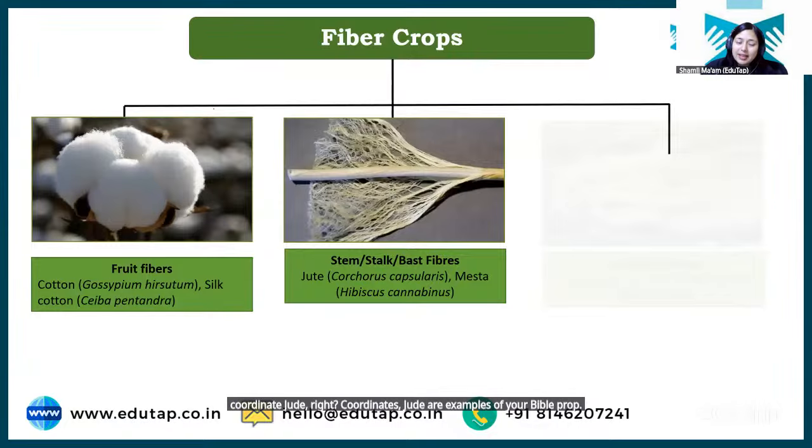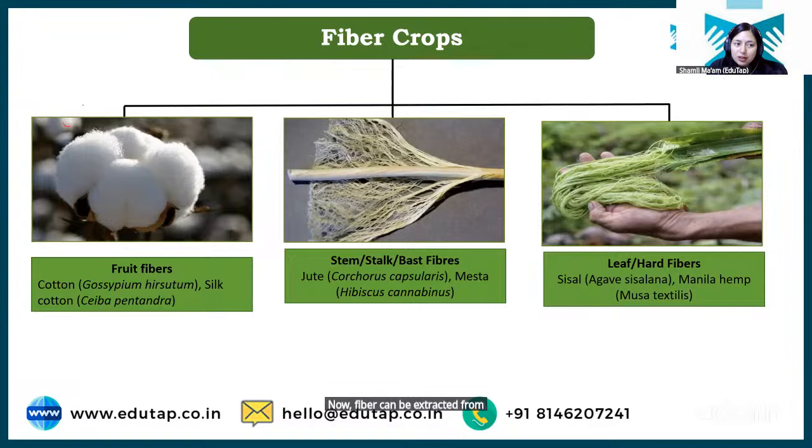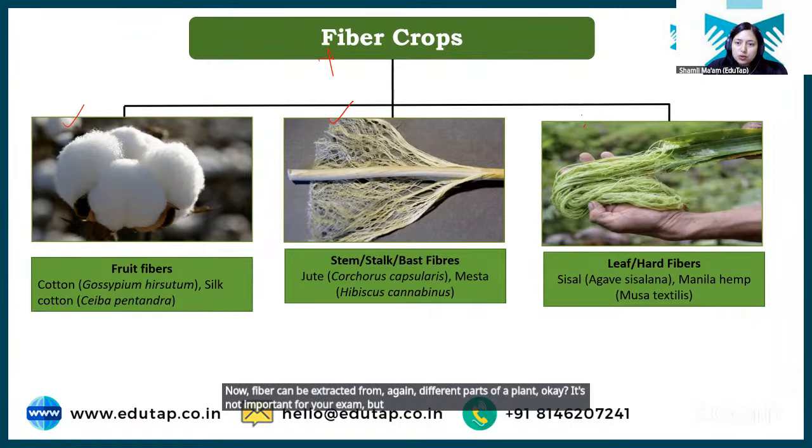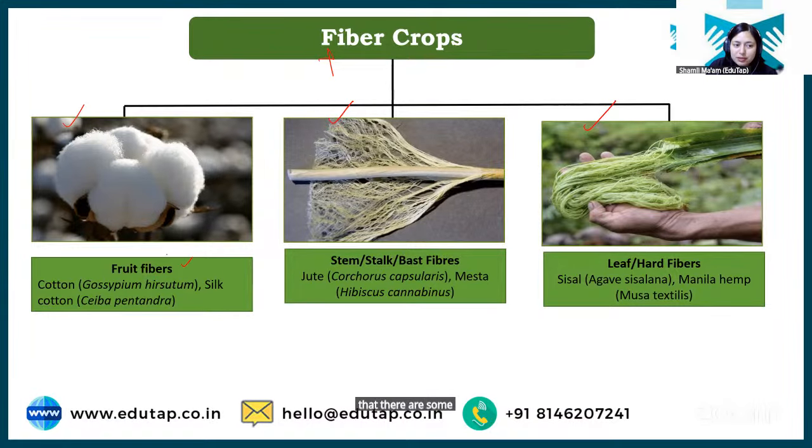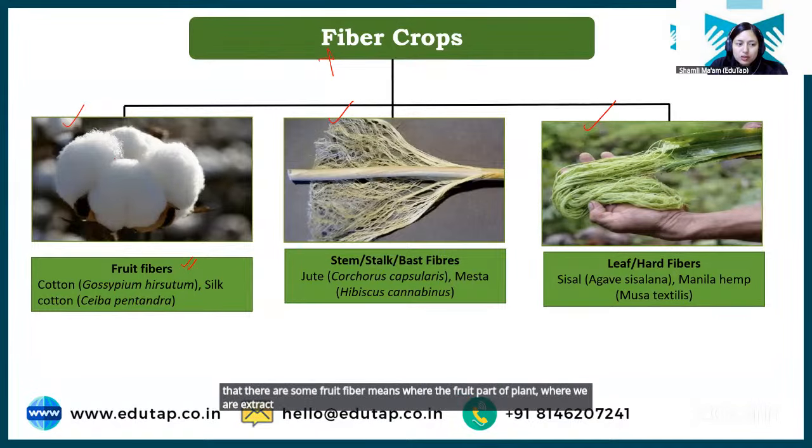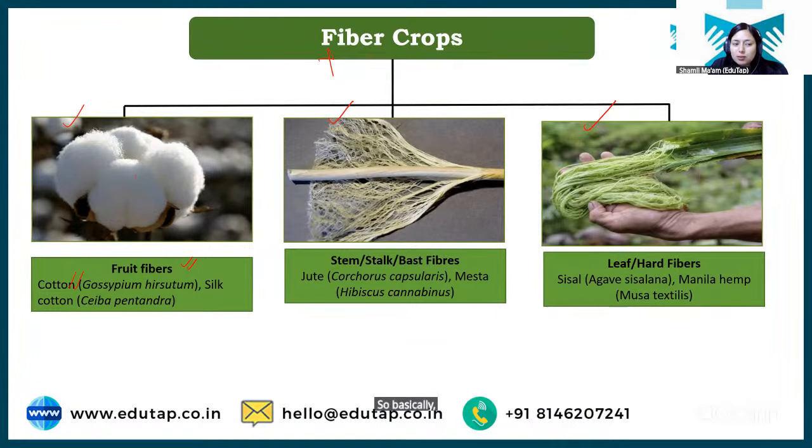Now, fiber can be extracted from different parts of a plant. Okay, it's not important for your exam, but still you should know that there is fruit fiber, where we extract the fiber from the fruit part of the plant, and it happens in cotton. You might have seen this cotton ball, right? So basically, this cotton ball is the fruit part of the plant.